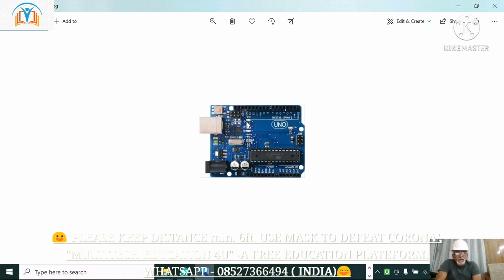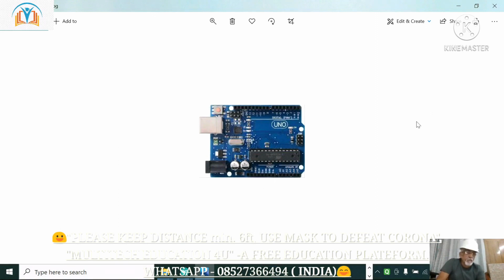Now, how to use this Arduino, how to make wiring, how to program it. This is the USB port connected to the computer to feed the program code into this IC. And ahead, this is the brain now for your project. What project you want to make? Through this small board, you can make it so.